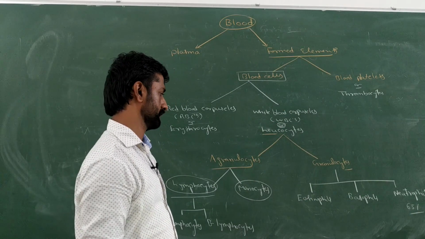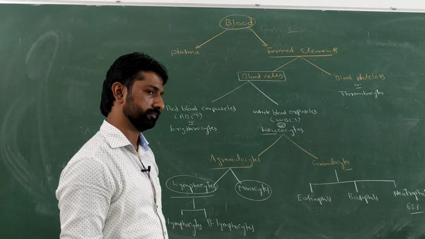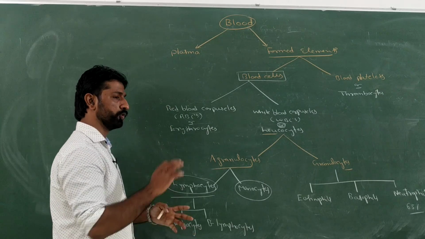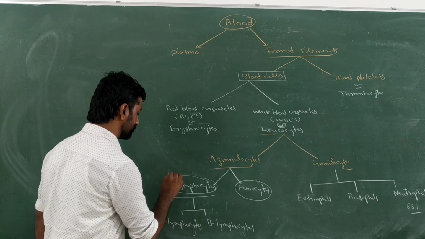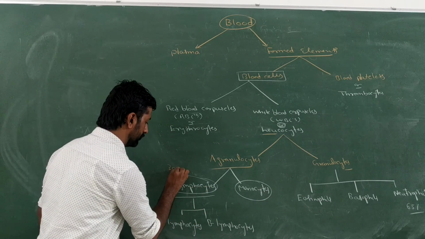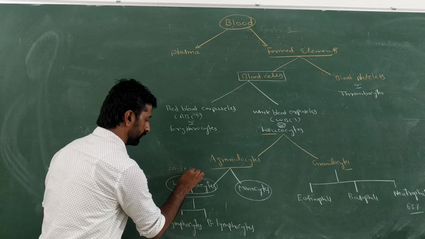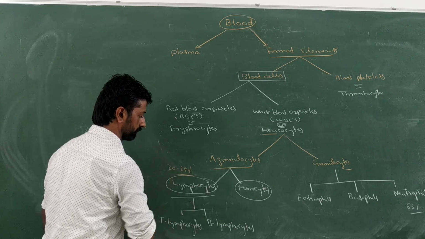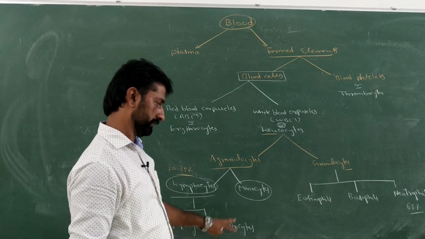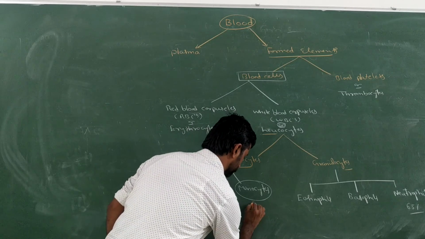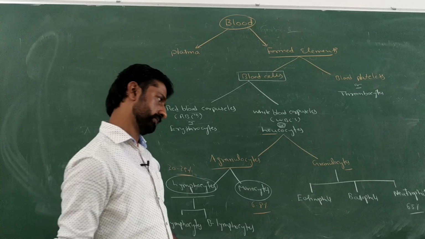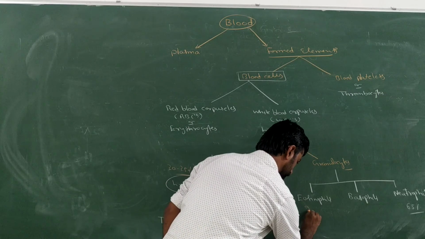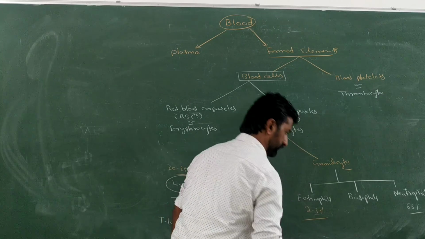Next, the second most abundant leukocytes are lymphocytes, at 20 to 25%. Next are monocytes at 6 to 8%. Next eosinophils at 2 to 3%.